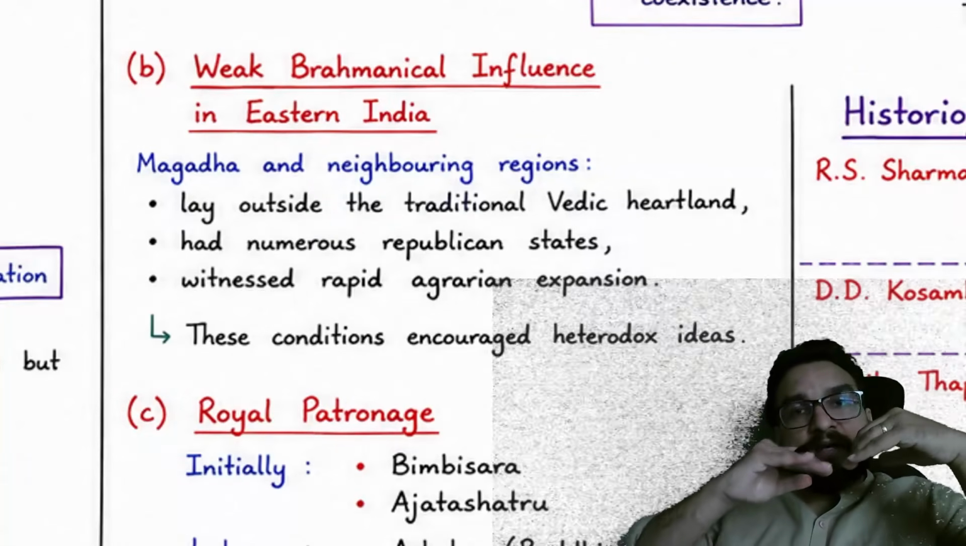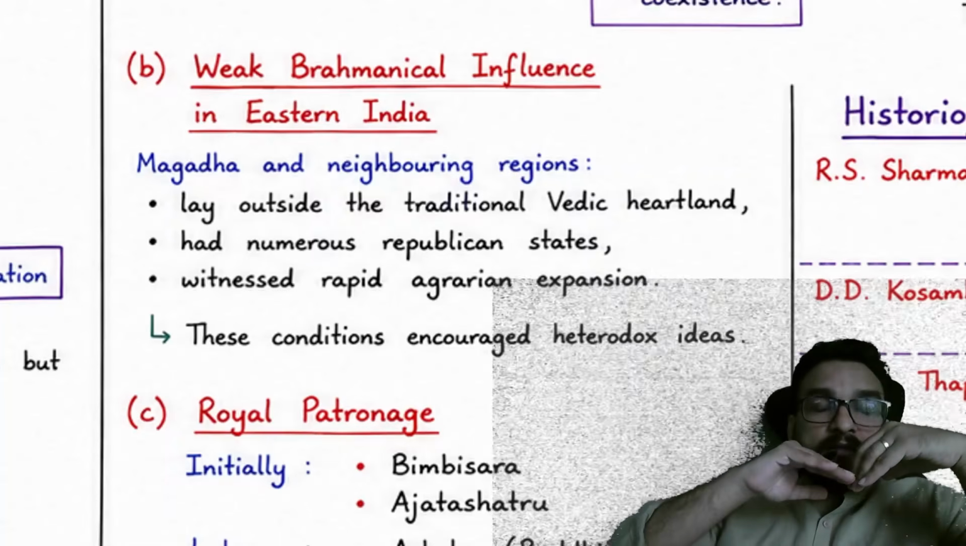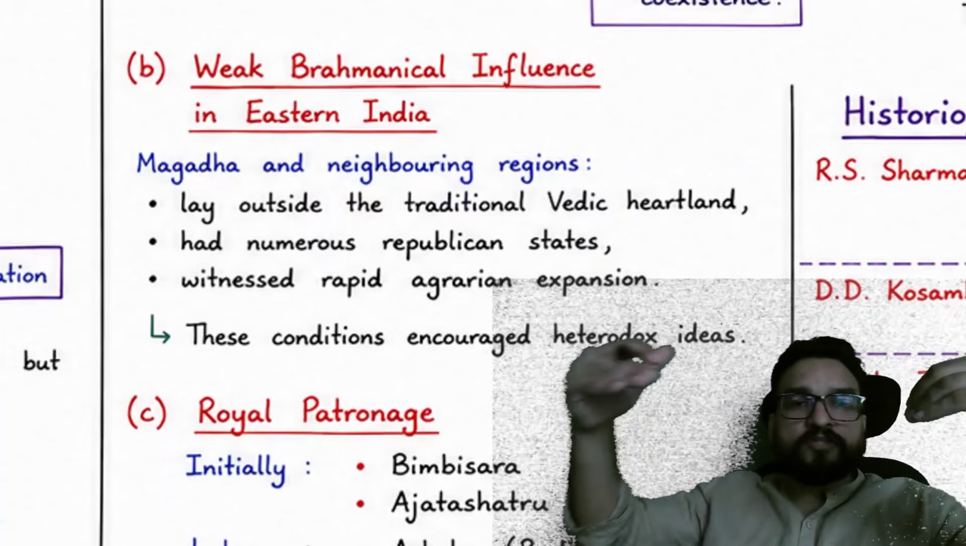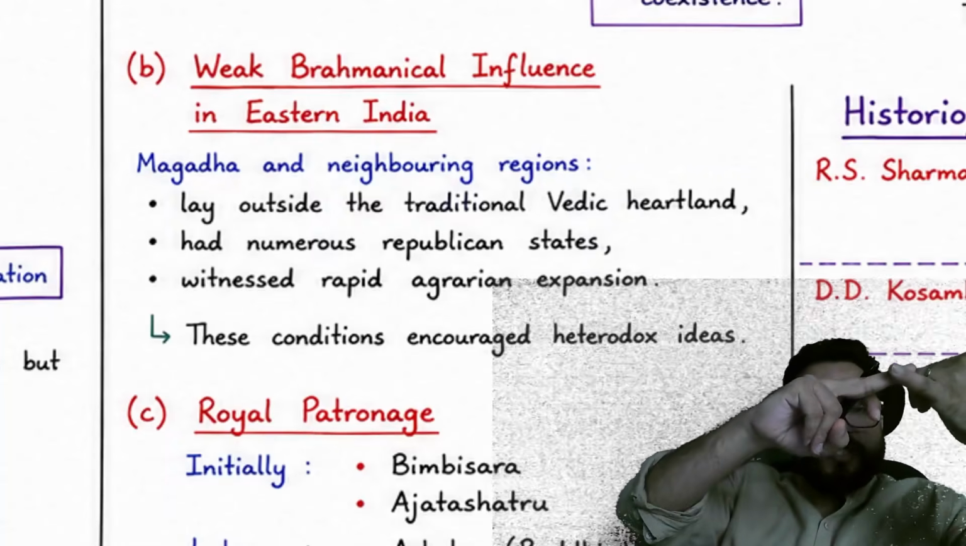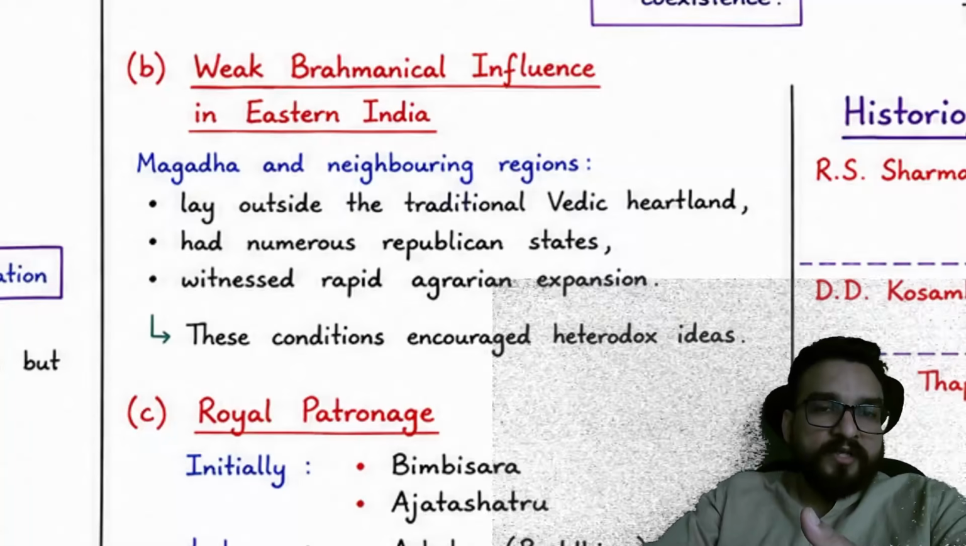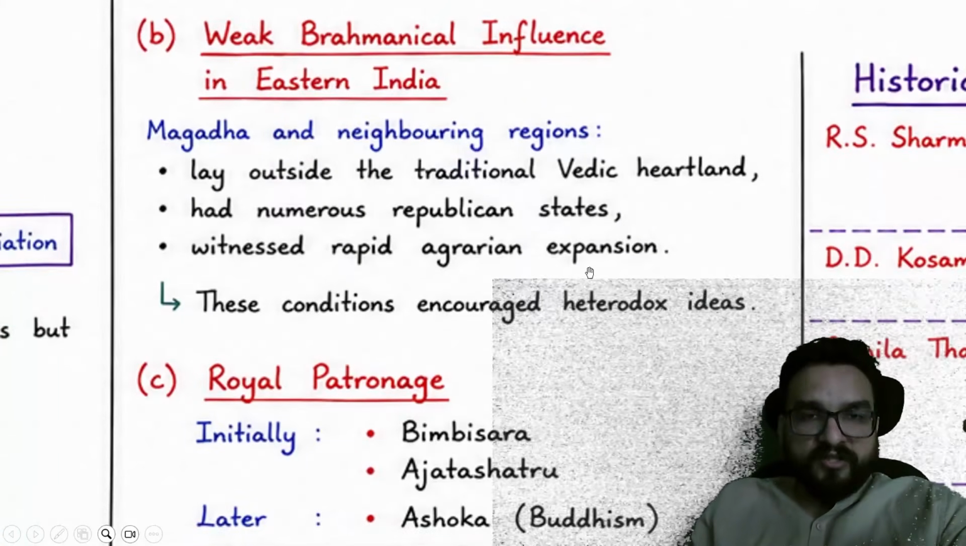Parallelly, you will find there was a Brahmanical reaction. There was a reaction of these classes against the Brahmanical practice. Brahmanical hegemony was going on, a more ritualistic society was going on, and more sacrifices had to happen. So these particular conditions encouraged heterodox ideas to survive.